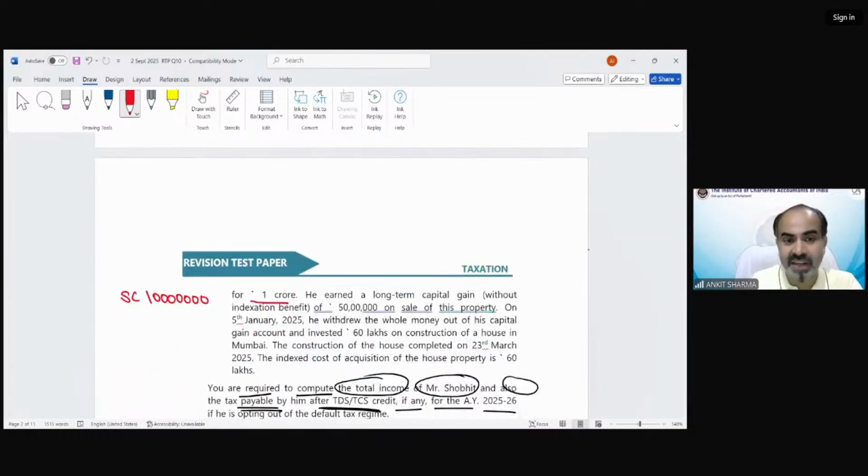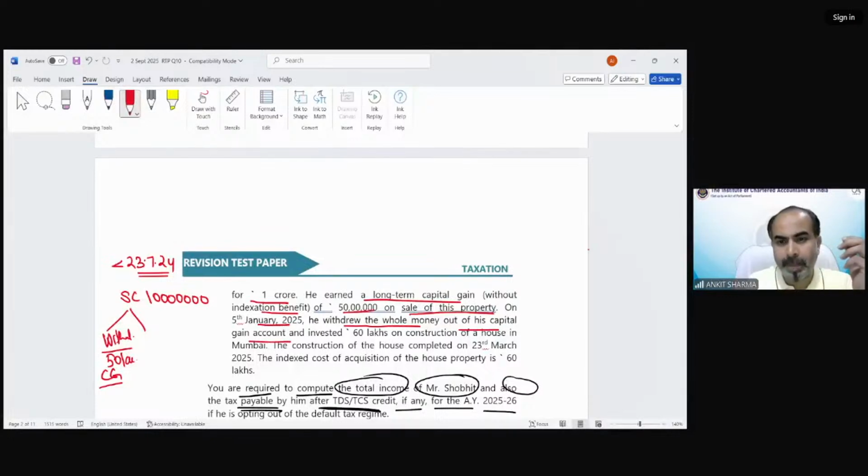And it has been sold on 1st July 24. The date is very relevant in case of capital gain, before 23rd of July 24. He earned a long-term capital gain without indexation benefit of 50 lakh on sale of this property. So without indexation, the capital gain is 50 lakh on sale of this property. On 5th January 25, he withdrew the whole money out of his capital gain account.